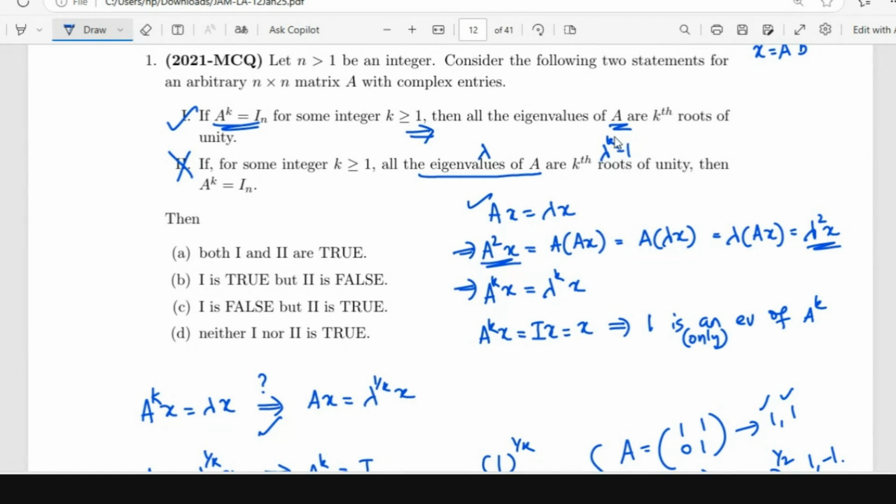It's just telling what the eigenvalues of A are. They are kth roots of unity in the sense that all the eigenvalues of A should satisfy lambda power k is equal to 1. It does not say that all the eigenvalues of A are all the roots of lambda power k equal to 1. Right?